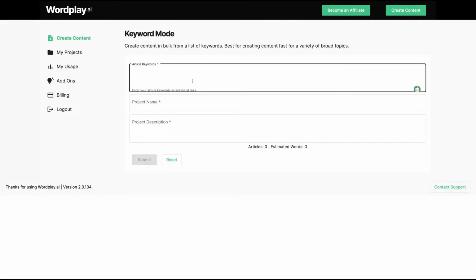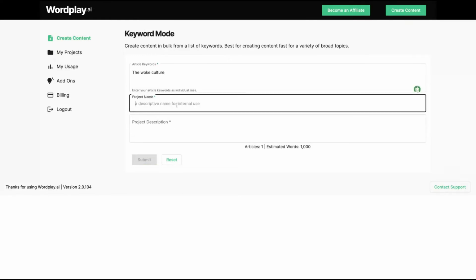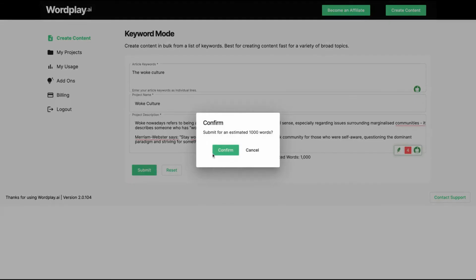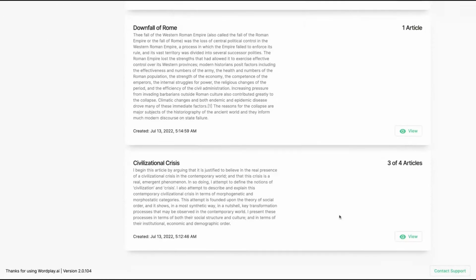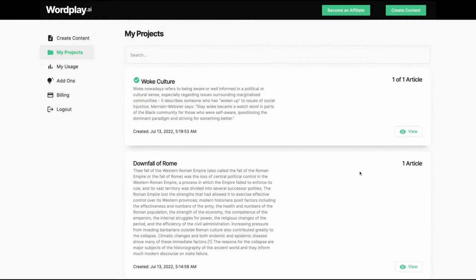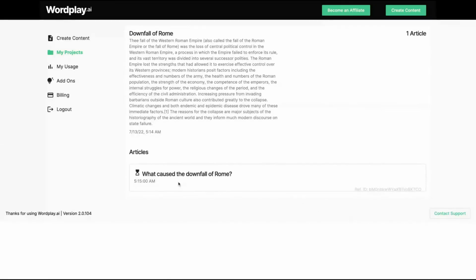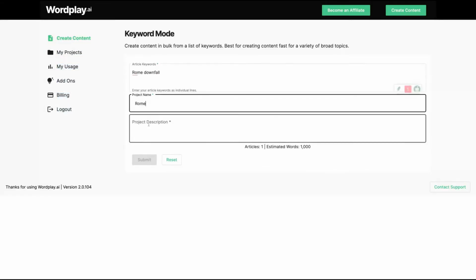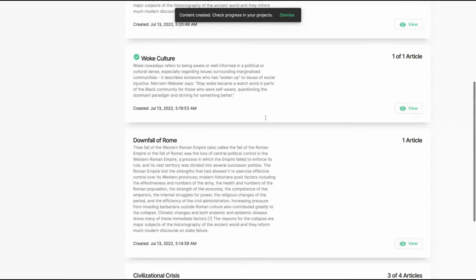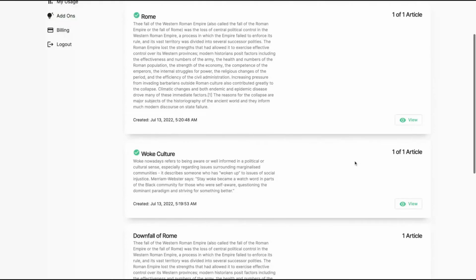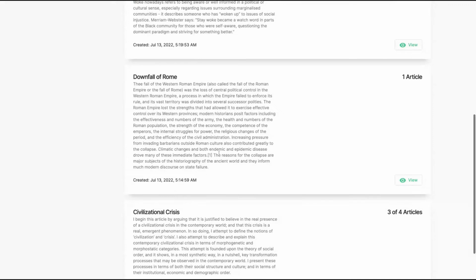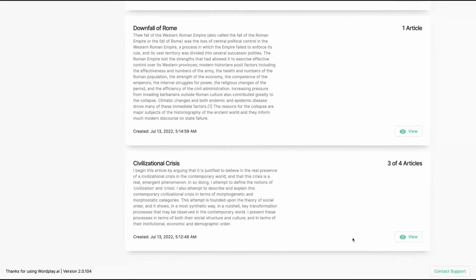Let's try another keyword, woke culture. While you wait here, woke culture. I've added the description here. Let's submit and spend another 1K words. So it's done. Pretty cool. Some articles can fail, and if they fail like that, just try to do it again from submit and go. I did it again. If an article fails, you're not going to spend credit, so you can just do it again. Look, now it's done. This one failed, and only this one failed.